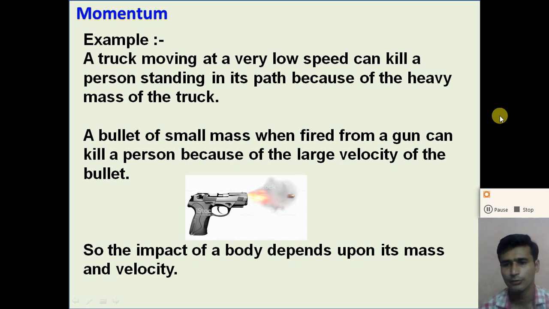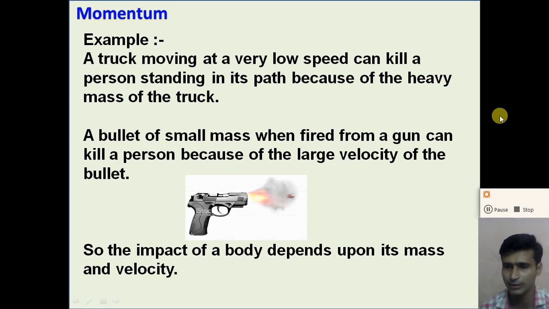But if we apply a very large amount of force on the brake, right, it will suddenly stop. So in both cases, the change in momentum is the same, but the time required to change the momentum is different.